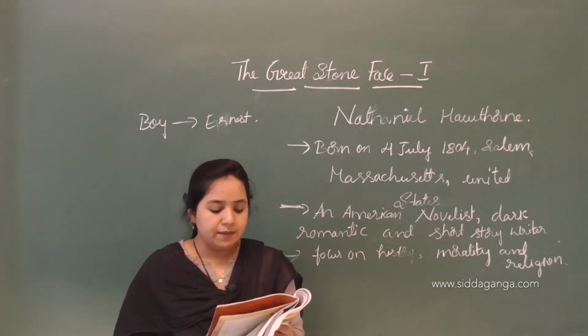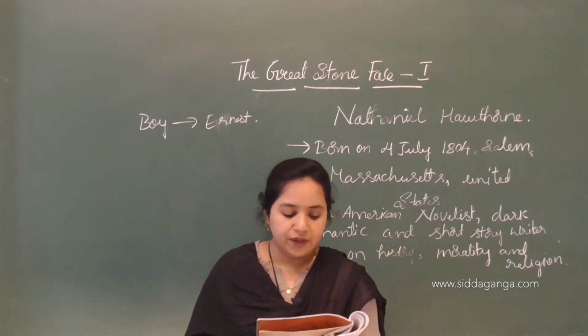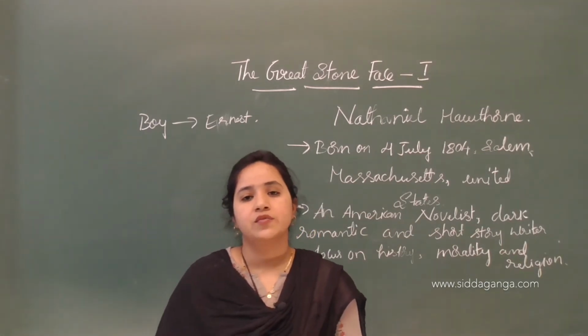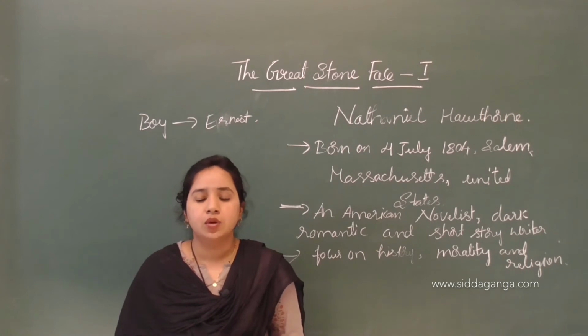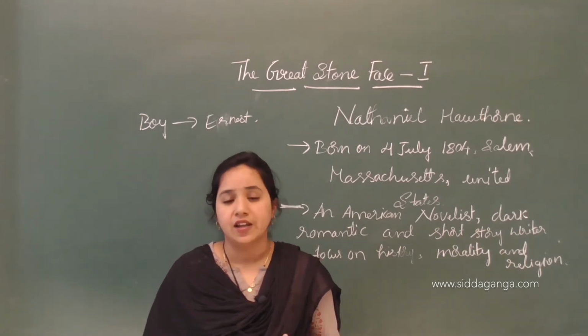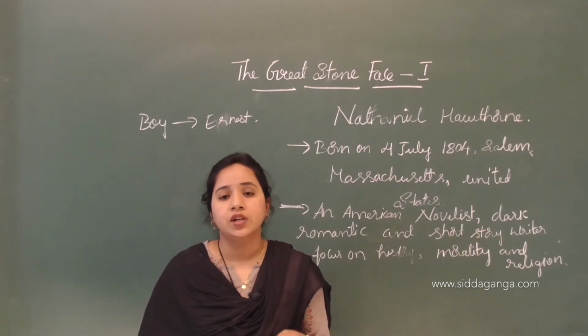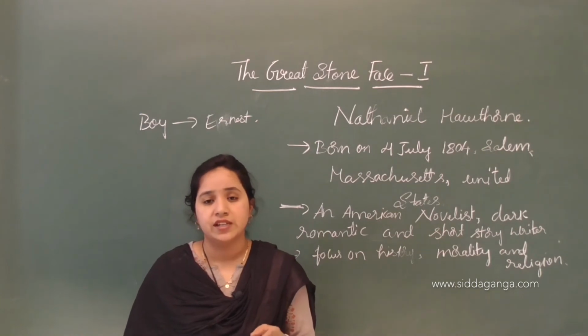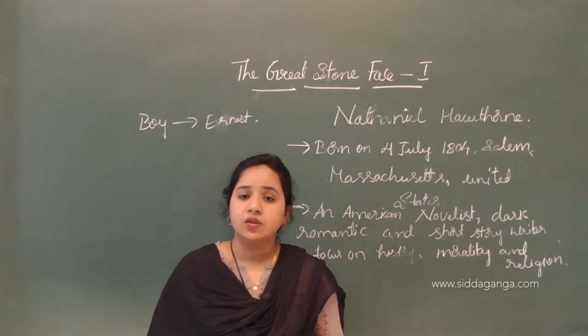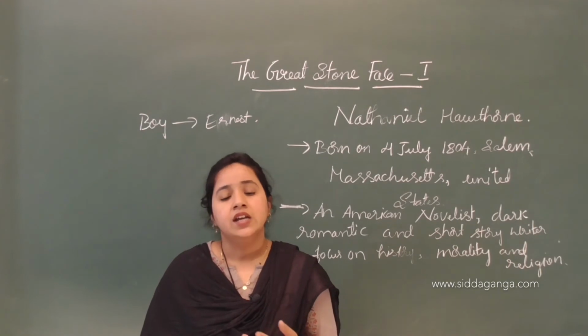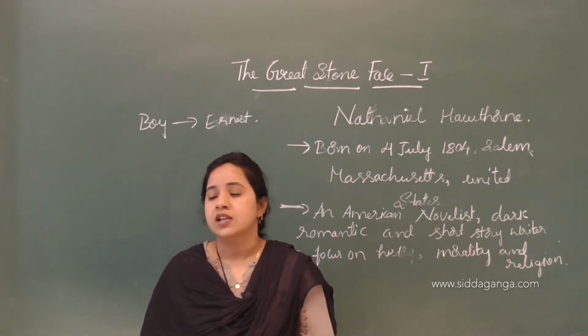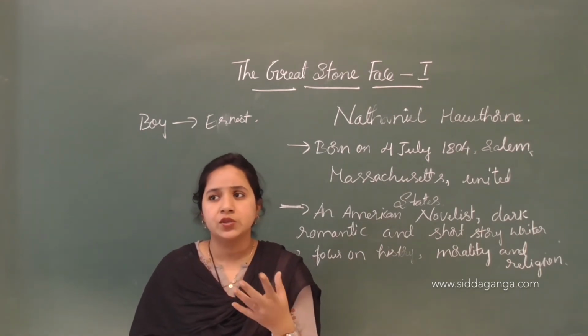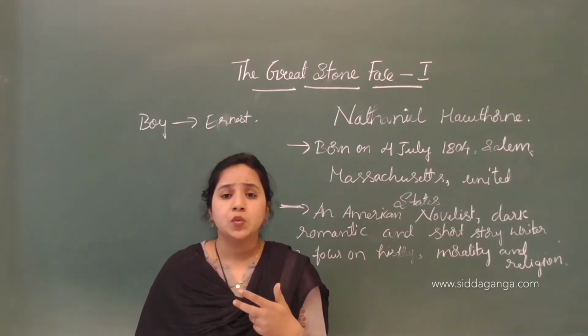"If I ever see a man with such a face, I should love him very much." So here is the boy's wish: he wanted to see this kind of person in his life, and when he does, he will love him, because the face of that great stone is very expressive of kindness.